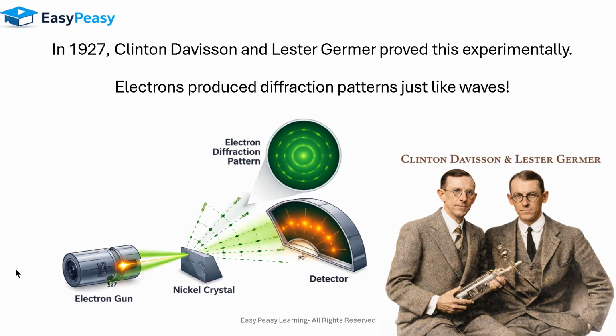Later on in 1927, two scientists named Clinton Davisson and Lester Germer proved this concept of Louis de Broglie experimentally, as they successfully detected the electron diffraction pattern, and it looked just like waves. That was the start of quantum mechanics.